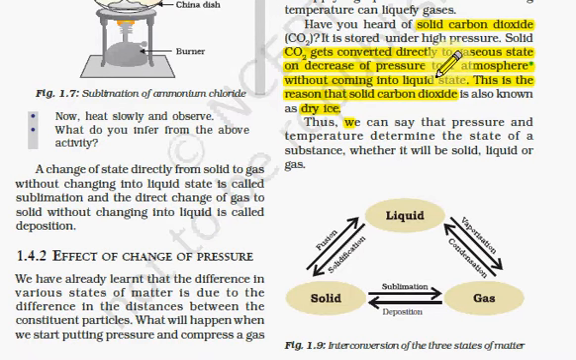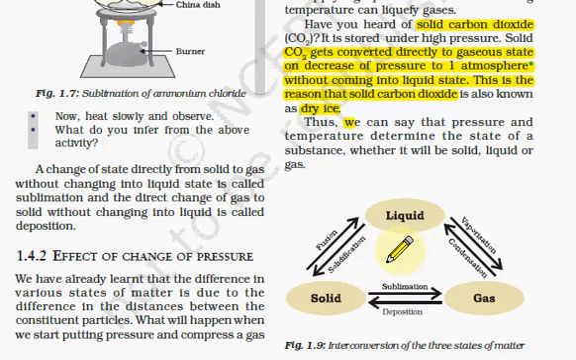Here is one more example which almost all of you know: solid carbon dioxide is used to preserve ice creams in ice cream parlors. So what is it? It is CO2, which is in the solid state, but it directly gets converted into the gaseous state at 1 atmospheric pressure. Hence it is also known as dry ice.